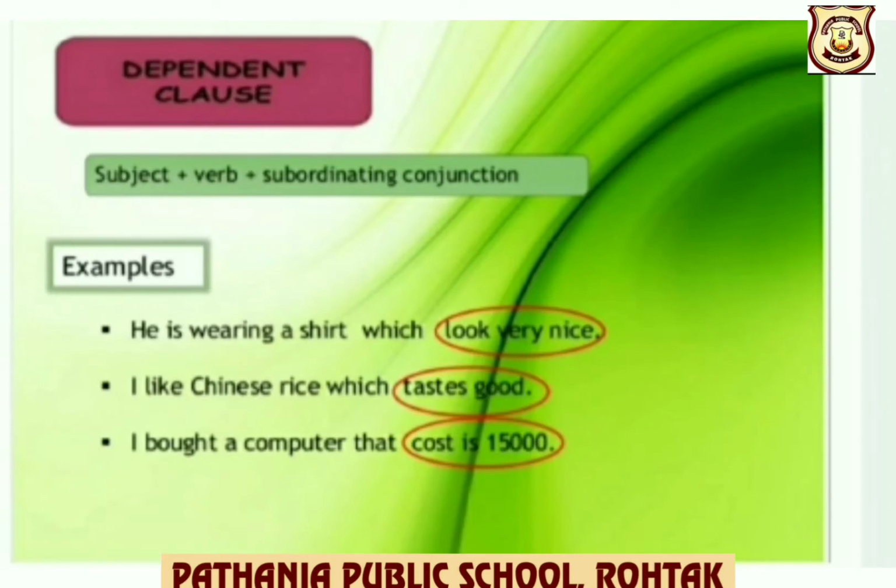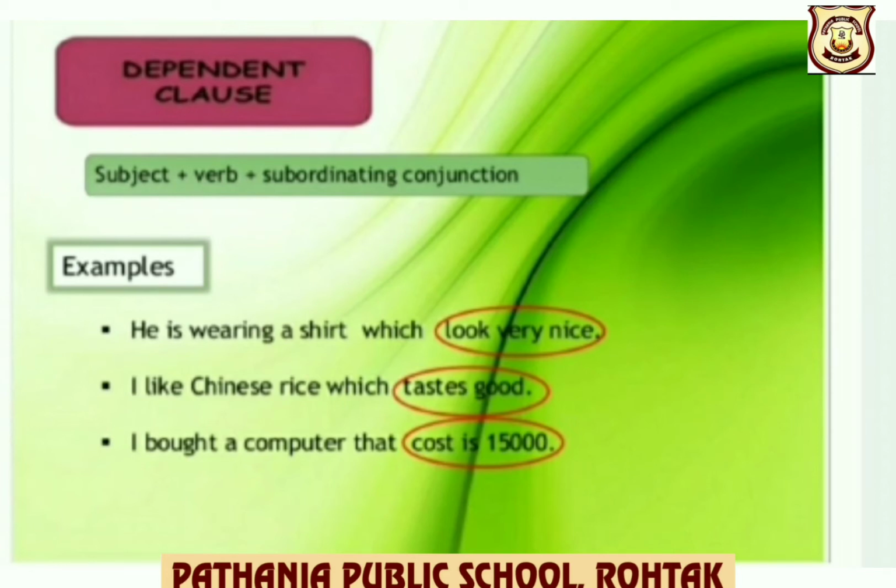Now, dependent clause. Children, a dependent clause also consists of a subject and verb combination joined using subordinating conjunctions, but they do not stand on their own. They depend on the main clause to complete their sense. For example, he is wearing a shirt which looks very nice.